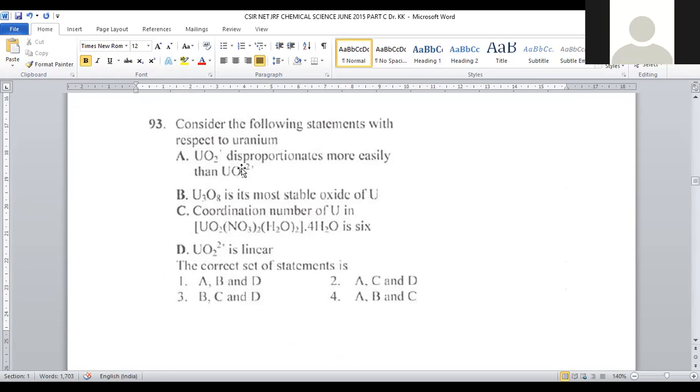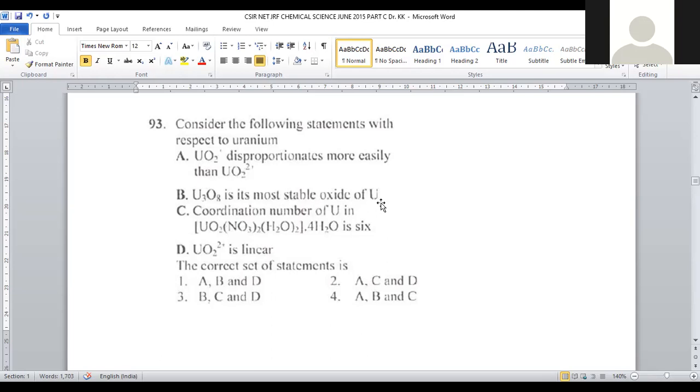One oxidation state can be transformed into its higher as well as its lower state simultaneously within a single reaction. If you take zero oxidation state, it will be raised to +1, for example, and also lowered to -1. So -1, 0, +1, all 3 are available simultaneously, which is said to be disproportionation. So UO2 positive participates in disproportionation to a higher extent when compared to UO2 dipositive. This is the correct statement.